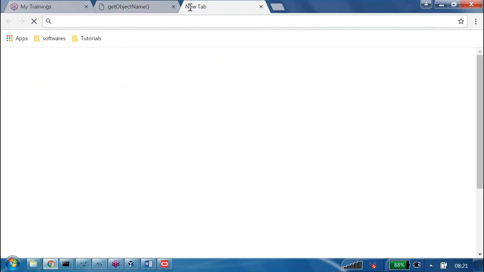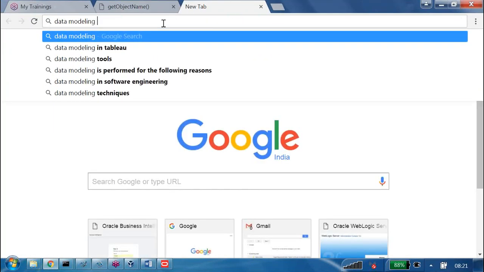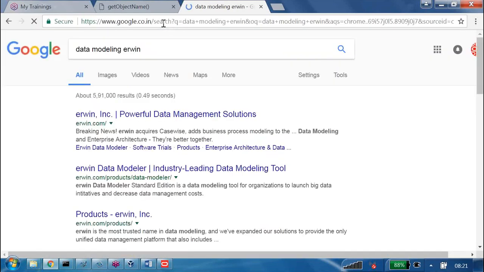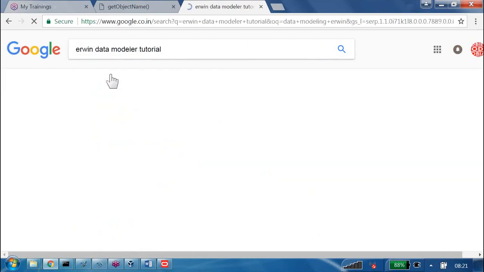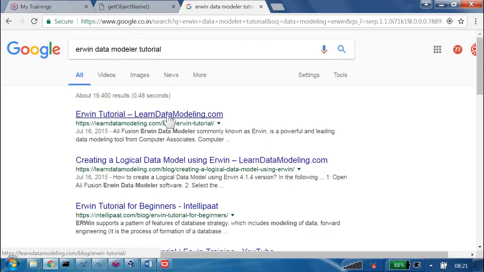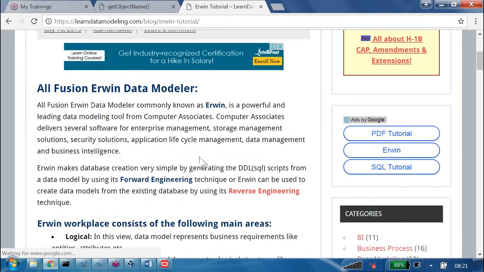If you go and type here, let us say, data modeling, Erwin, I am typing it. We got something, an Erwin tutorial. I just want to see the first paragraph. What is Erwin?